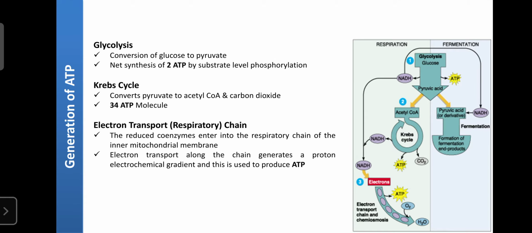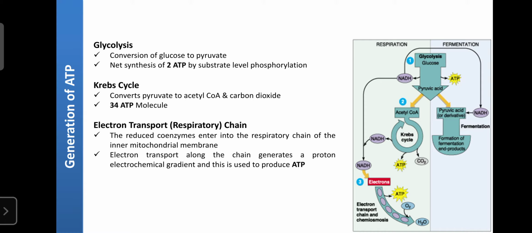Okay, so next one is regarding the generation of ATP. The ATP in our body is generated by glycolysis, that is the breakdown of glucose into pyruvate, where about 2 ATP molecules are generated. Then the same pyruvate can enter the Krebs cycle, where 34 molecules are produced, where the pyruvate is converted to acetyl CoA and carbon dioxide, and later the acetyl CoA is transported into the respiratory chain of the inner mitochondrial membrane.